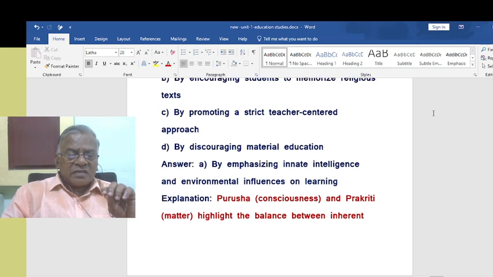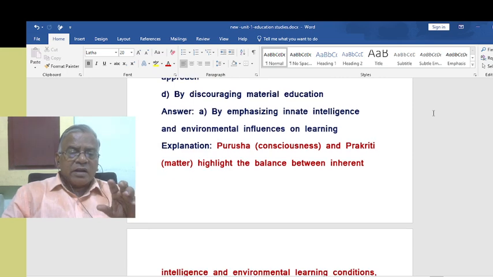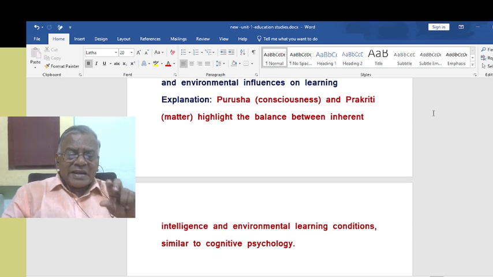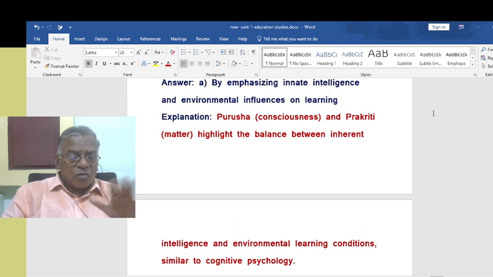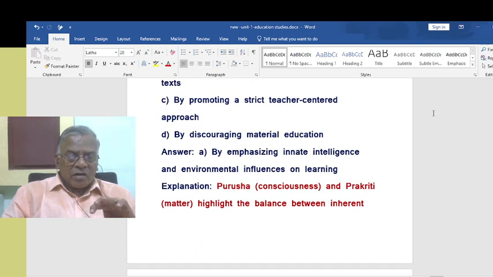Purusha and Prakriti, consciousness and matter, highlight the balance between inherent intelligence, pure consciousness, and environmental learning conditions. That is Prakriti, that influence of the worldly things, environmental learning conditions. Similar to cognitive psychology, it is almost similar to cognitive psychology. Very nice, no?